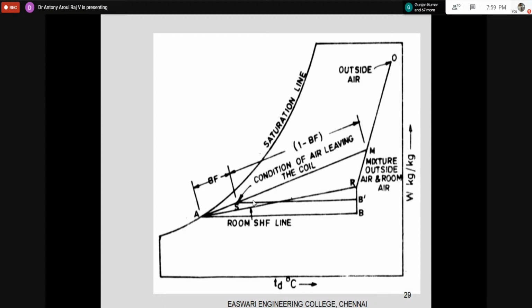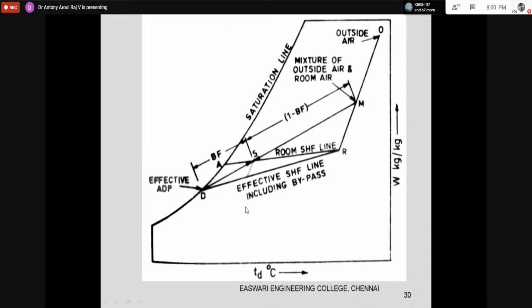What you can do is, instead of going to this ADP, still you go for a very low ADP. That means you make the mixing condition cross this sensible heat factor line, or SR line. So for example, this is the SR line, this is the mixing condition line from the cooling coil. This is the entry into the cooling coil, and this is the exit of the cooling coil.